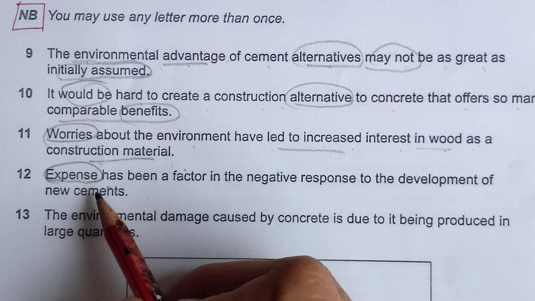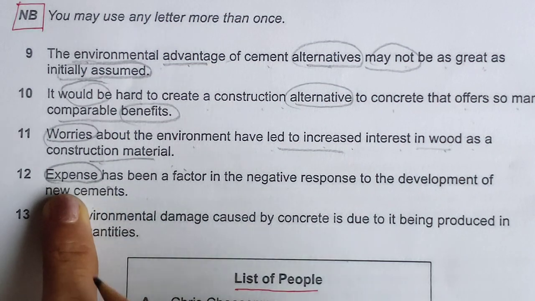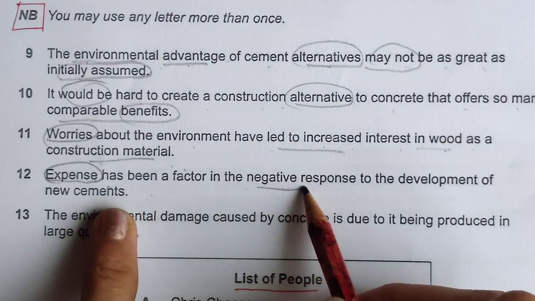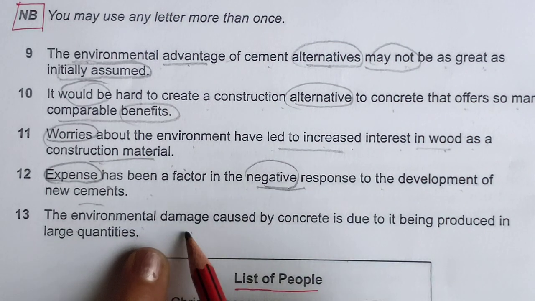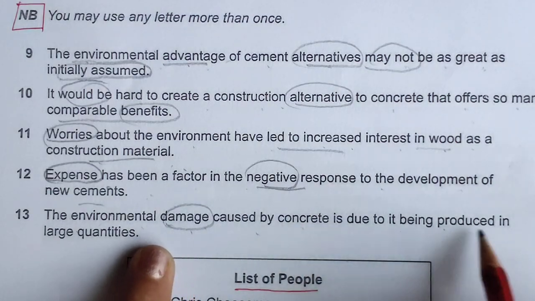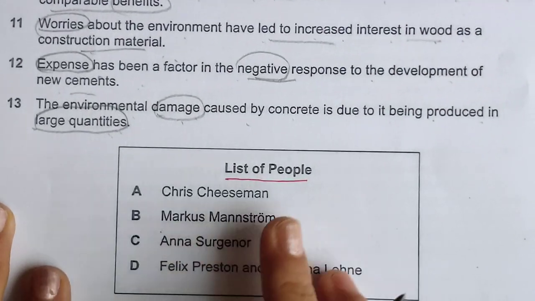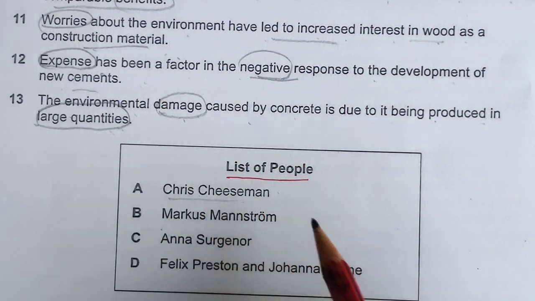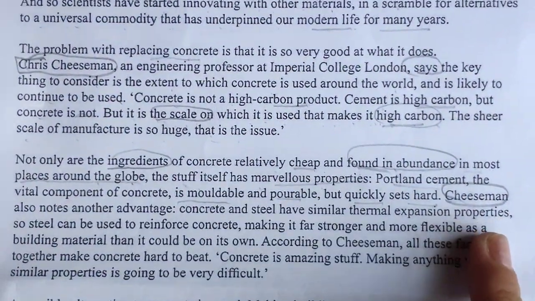Number 12, expense, a good word to find the location, means some costing, some payment, some figures may be there. Expense has been a factor in the negative response to the development of new cements. The environmental damage caused by concrete is due to its being produced in large quantities. So I know where they were talking about large quantities. These are the persons' names. First let's find this person, Chris Cheeseman. He was in the first paragraph, and here again. So we will read both the paragraphs.